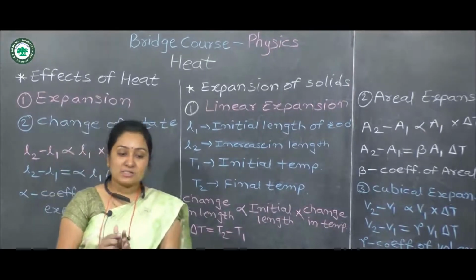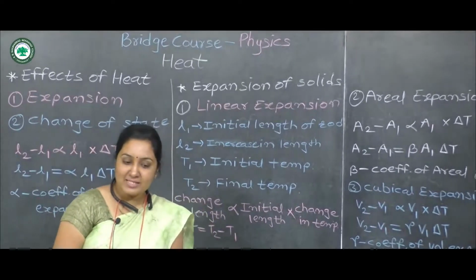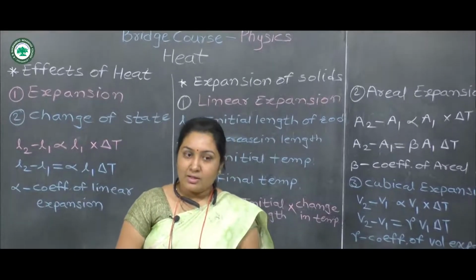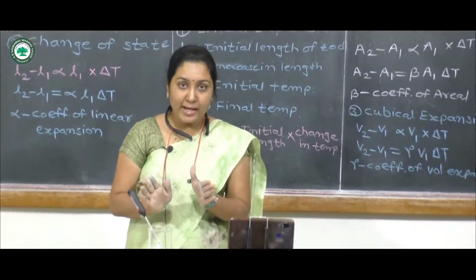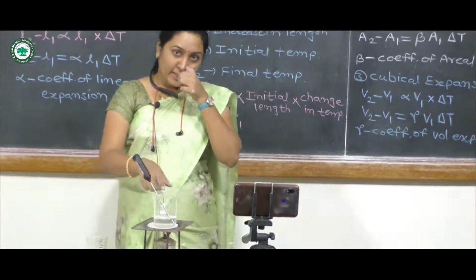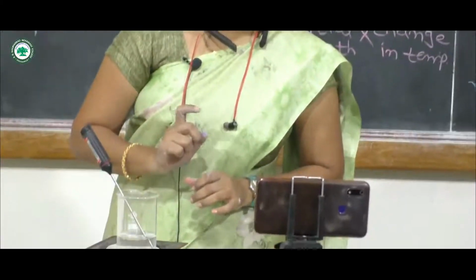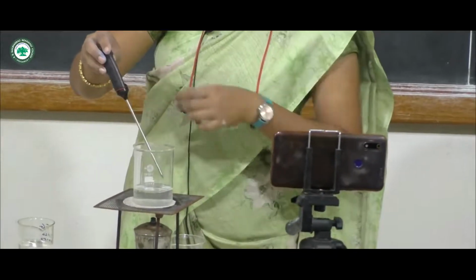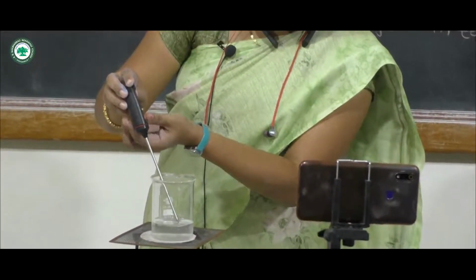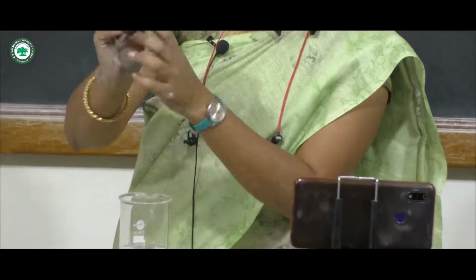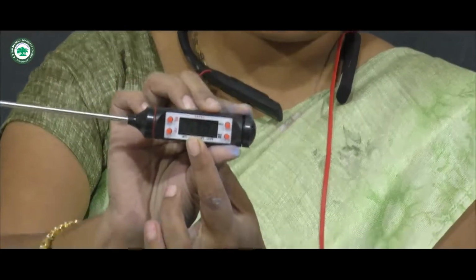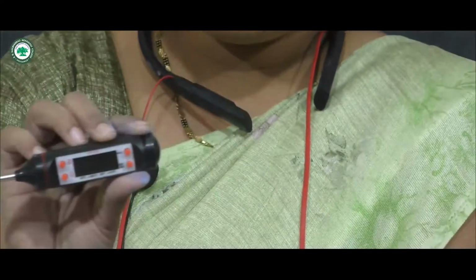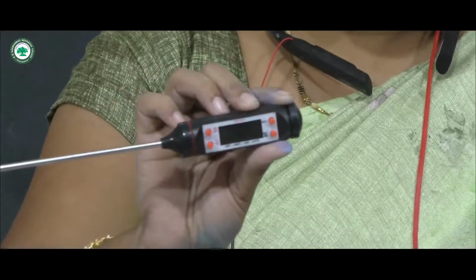Similarly, there is an expansion of liquids as well as gases. Now see here. The ice cubes melt completely. It becomes water, and heating continues. Then there is an increase in the temperature, and the temperature is around 44 degrees Celsius. Now the temperature becomes around 44 degrees Celsius, meaning water starts heating.